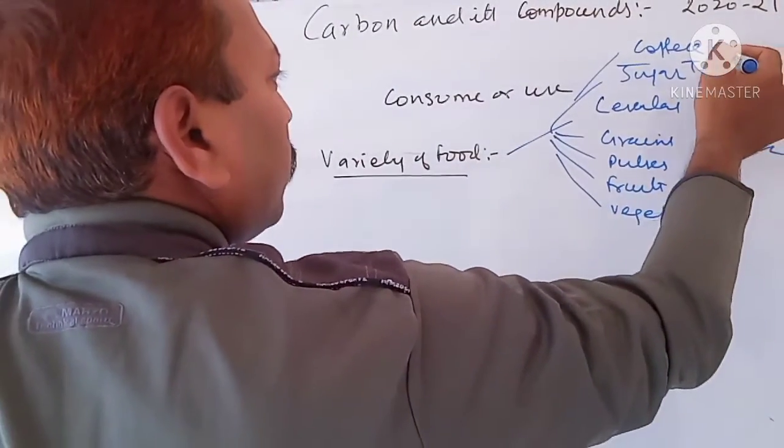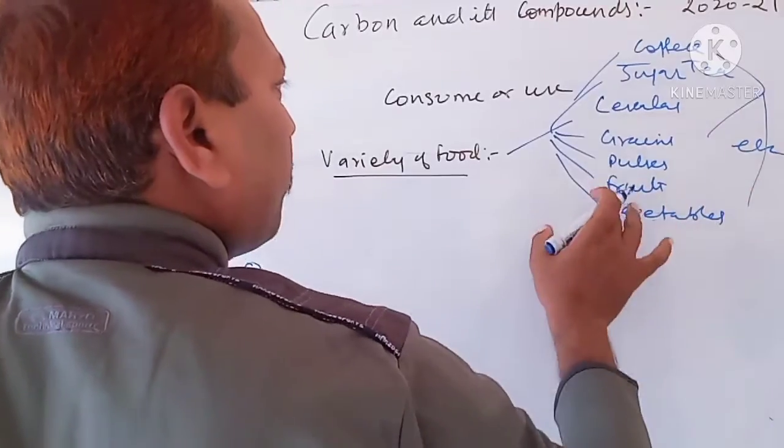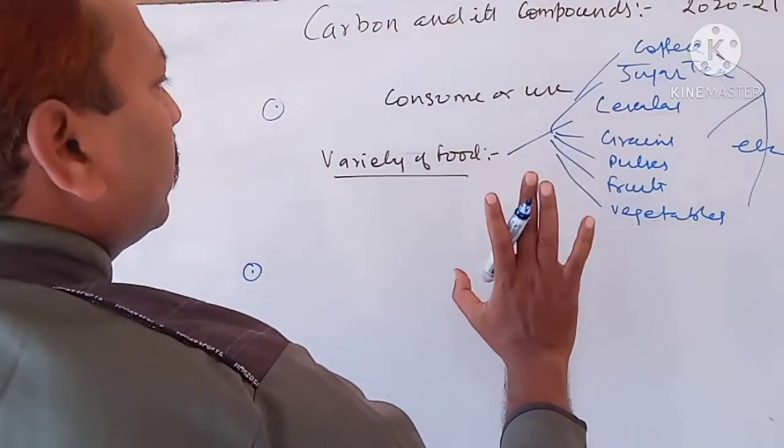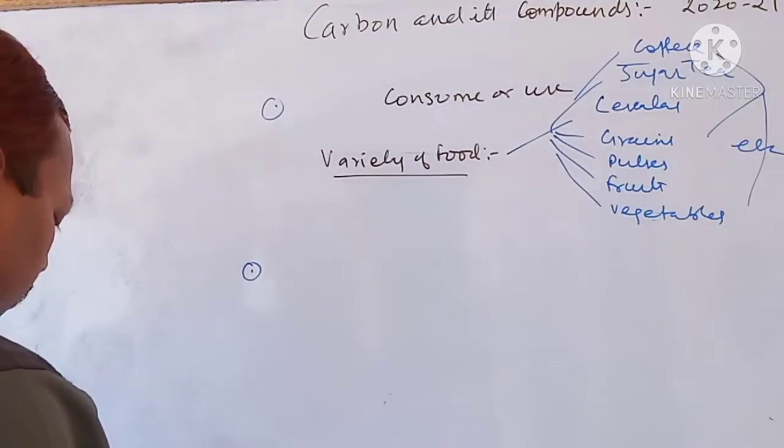Children, they are all made up of organic compounds. They are all made up of carbon compounds.